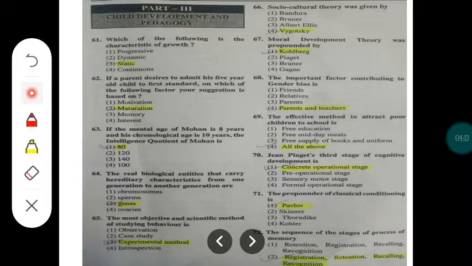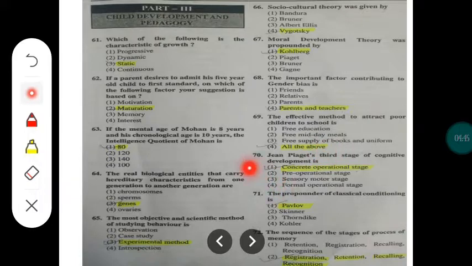The effective method to attract poor children to school is. We can attract poor children to school by providing free education to them, by providing free midday meals, right? By providing lunch to them. And similarly, we can provide a free supply of books and uniforms. If we provide free books and uniforms, midday meals and education, the poor children can come to school. So here the correct option is all of the above.